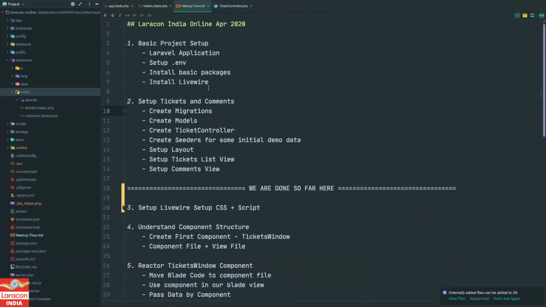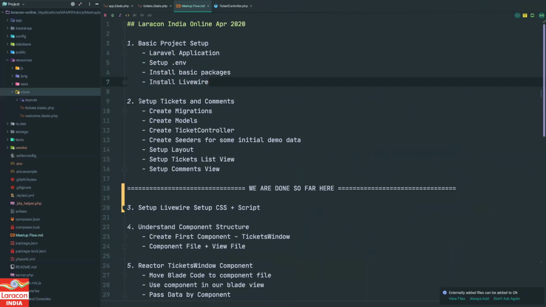I have made enough. So we'll be doing basic project setup, like a new Laravel application, setting up env, and installing some basic packages like IDE helper or Laravel debug bar, something like that, and installing Livewire finally, right? So that is already done. I have already set up a project to save our time.